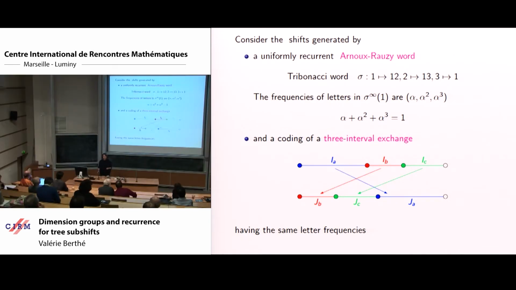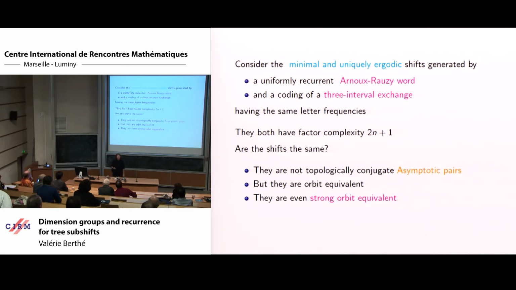And I take a three-interval exchange, the simplest one with permutation 3 2 1, with the lengths of the intervals given by alpha, alpha squared, and alpha cubed. My question is, are these objects, are these shifts related? First question, are they topologically conjugate? It's not difficult to see that they cannot be topologically conjugate. Just look at the argument of asymptotic pairs.